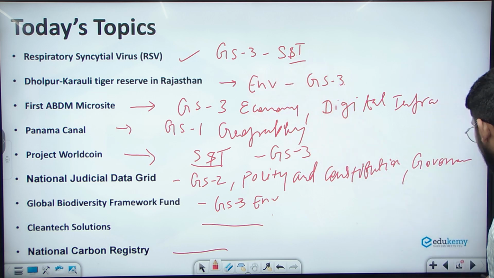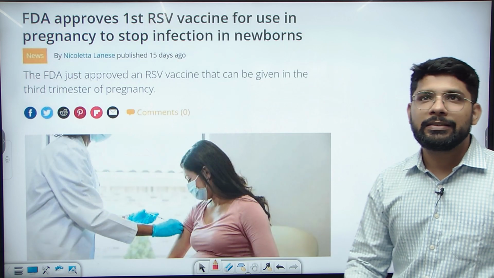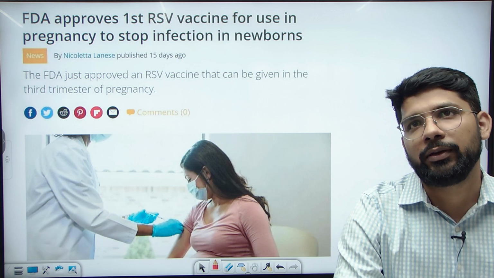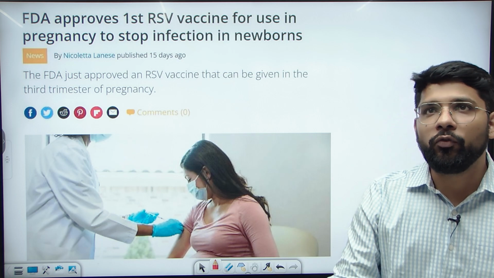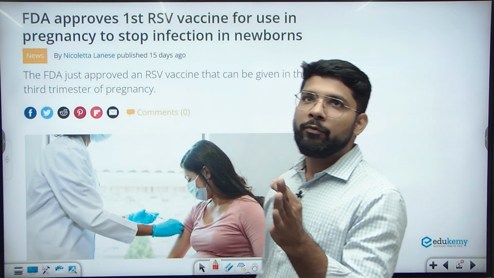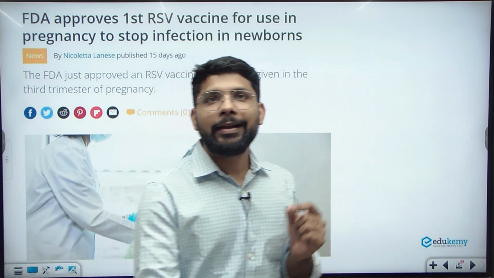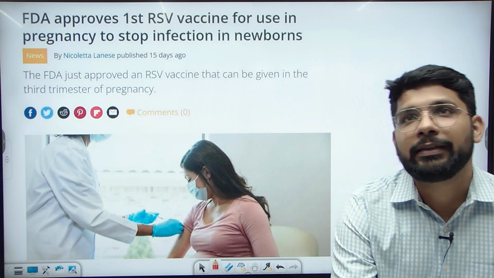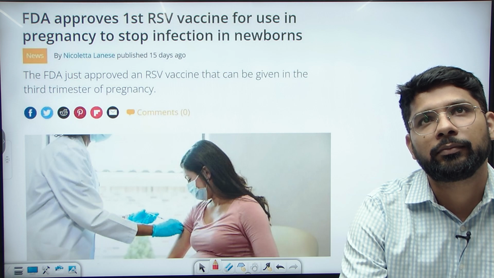The first topic for today is the respiratory syncytial virus, in short known as RSV. Recently a new vaccine was launched for the first time for RSV, and it is approved by the USA FDA, the Food and Drug Administration.